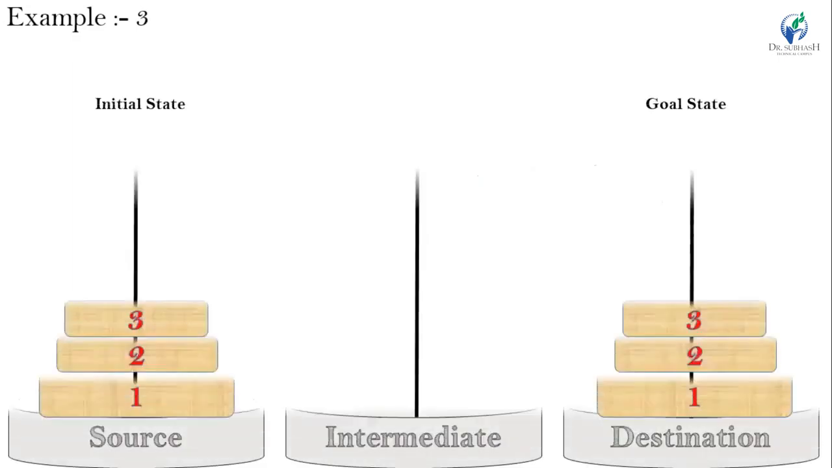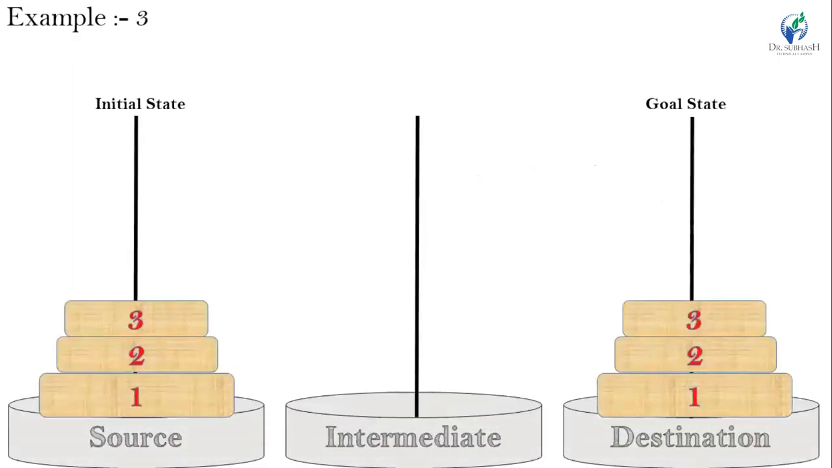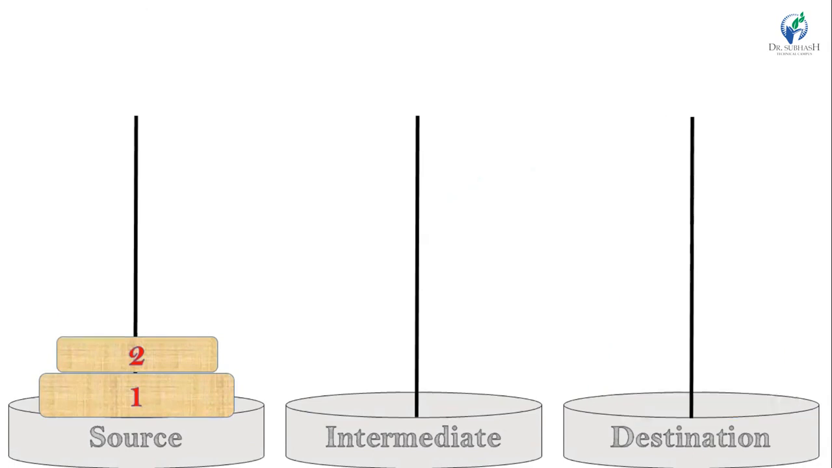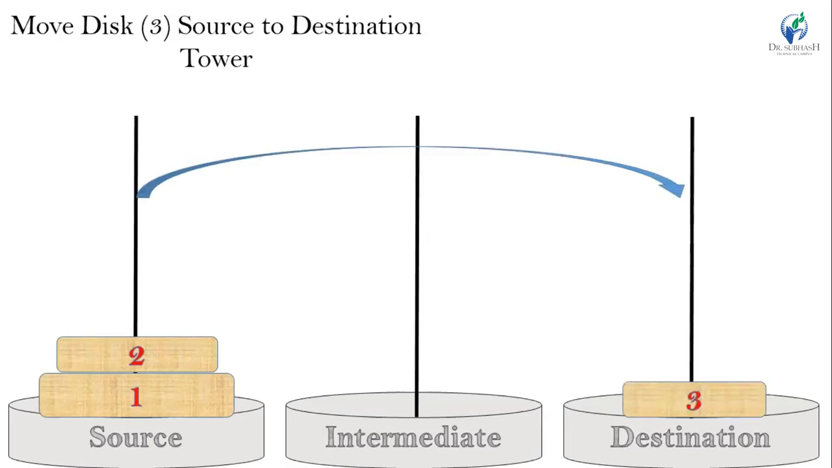Now, we discuss the third example. In this example, we take three disks. Means once again we move all the source tower disks into the destination tower. In this example, the source tower is our initial state and the destination tower is our goal state. We have an intermediate tower for help. For the solution of the problem, our first move is move disk 3 from source to destination tower.